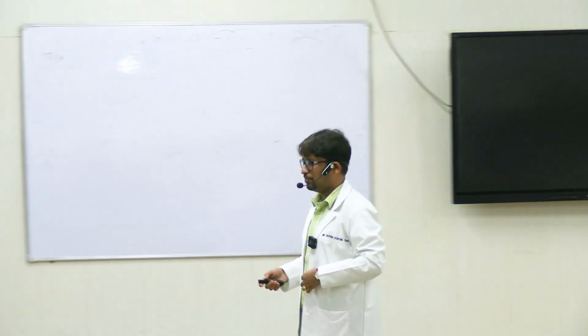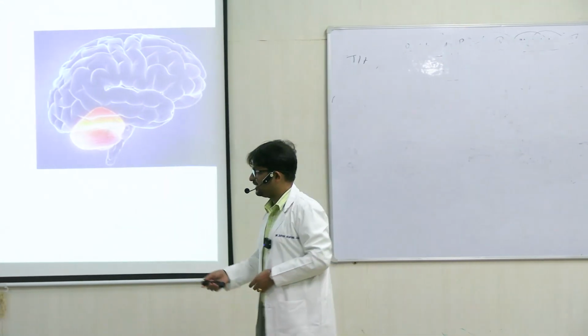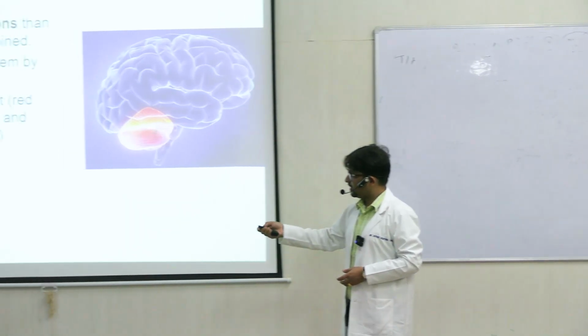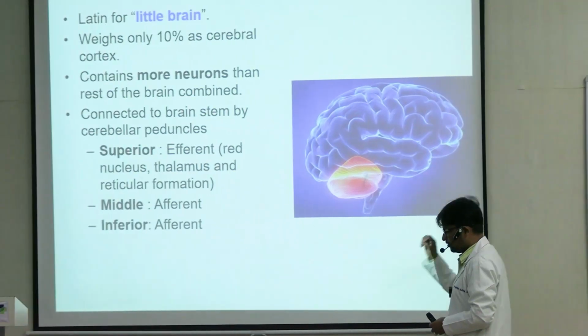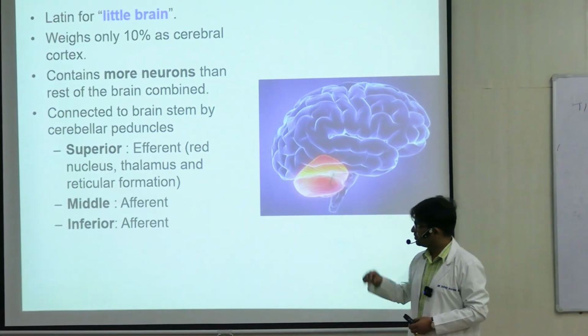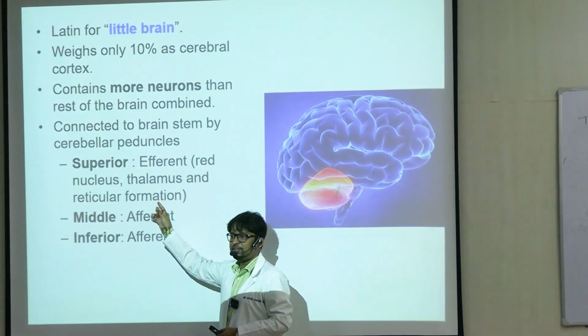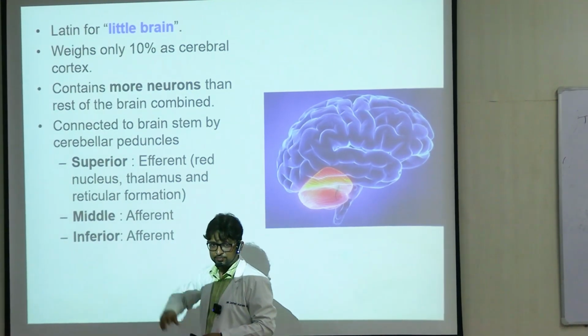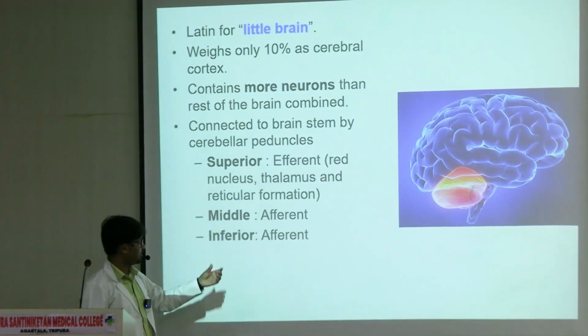Cerebellum is connected to the brainstem. There are 3 peduncles: superior, middle, and inferior. The superior peduncle clearly is the efferent one. The new fibers originating from the cerebellum reach the red nucleus, thalamus, and reticular formation. Efferent, right? The middle one is the afferent one, sensory fibers.